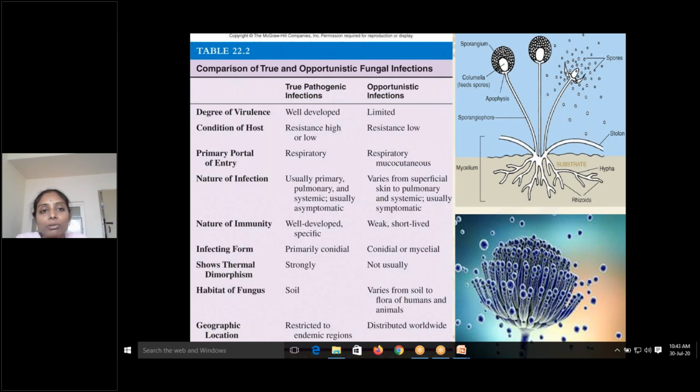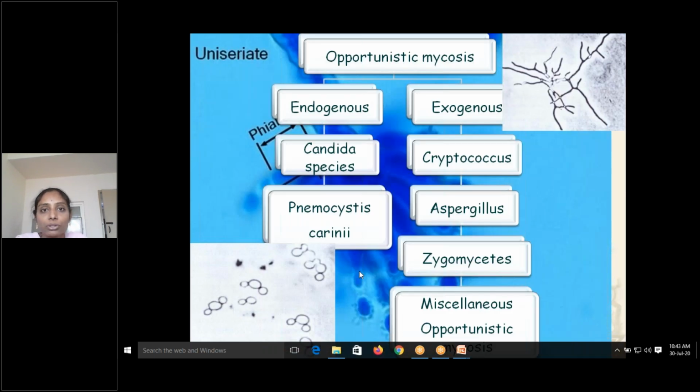So opportunistic mycosis may be endogenous or exogenous infections. Endogenous infections like Candida and Pneumocystis carinii are the two major infections. I have just given a few examples. Exogenous infections include Cryptococcus, Aspergillus, Zygomycetes, and miscellaneous opportunistic fungi. Aspergillus and Zygomycetes are all saprophytic organisms present in nature, especially common in agricultural workers, where they work in the fields and come in contact with rice grains and all.